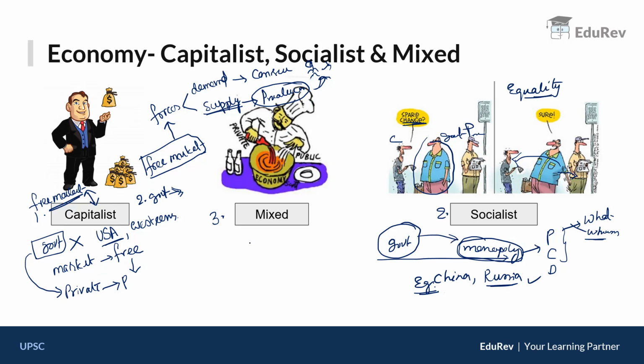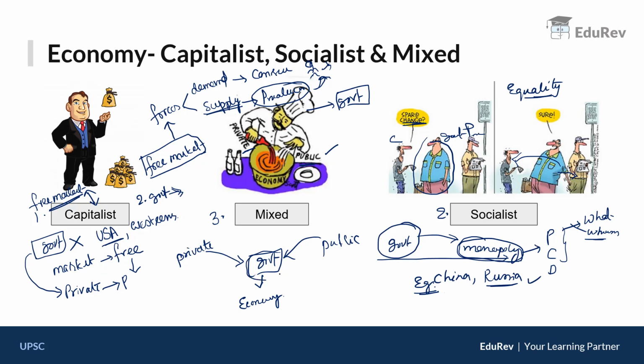Clear? Now going to the third category, which is mixed economy. Here the government will take an active role with respect to the economy and it will engage both the public sector, that is the government, and the private sector. As a master chef, it will mix to what extent there will be involvement of the private sector and of the public sector in order to have a healthy economy.